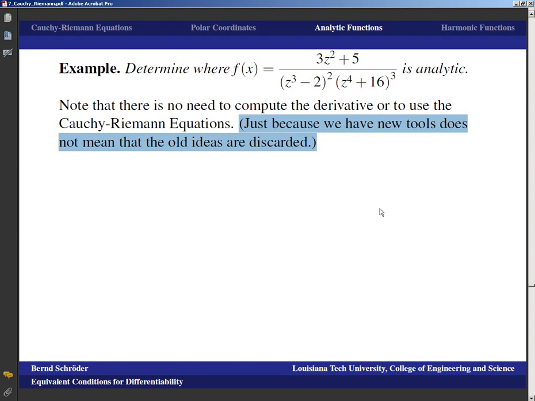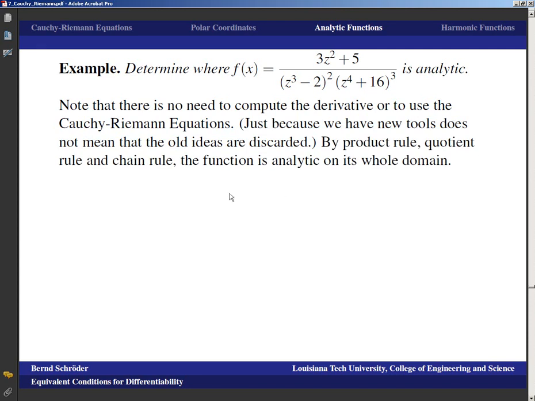In calculus, you can still cut things apart in certain ways, so that in certain sections we only use certain kinds of tools. In an advanced class, all the tools should be fair game to be used just about any time. And that's the case here because by the product rule, quotient rule, and chain rule, this function is analytic on its whole domain.